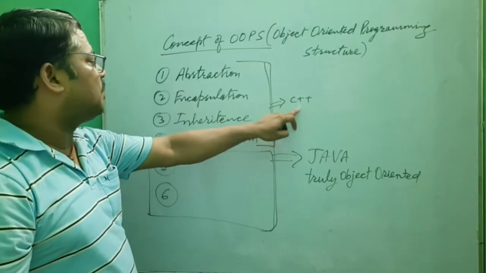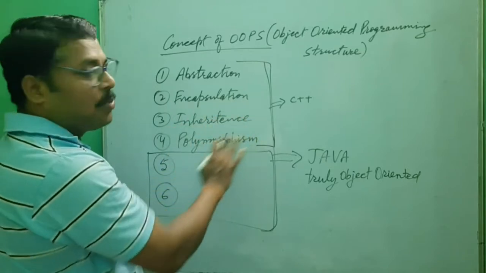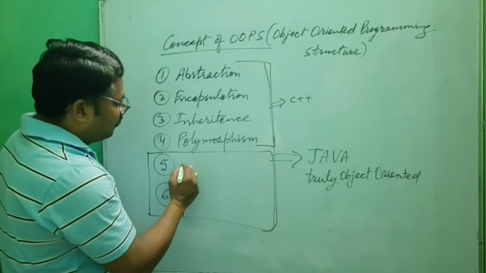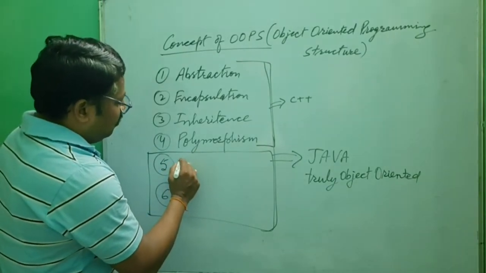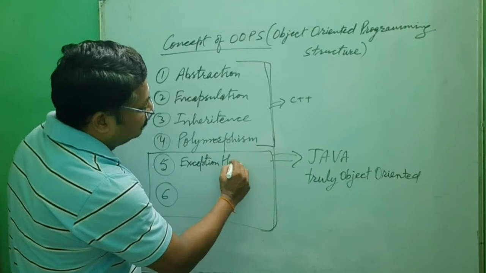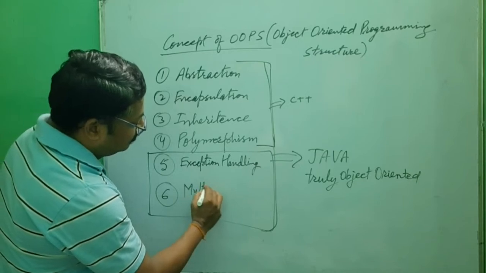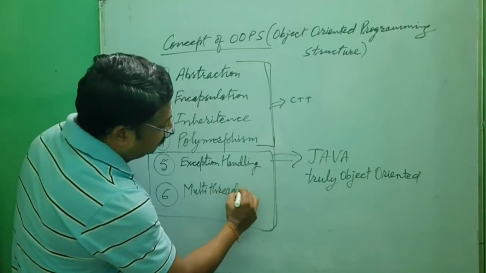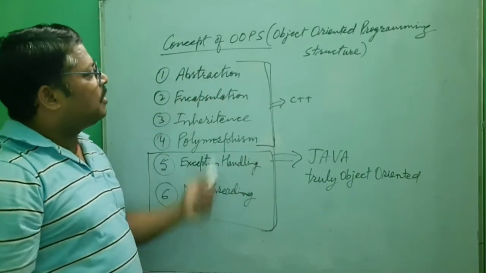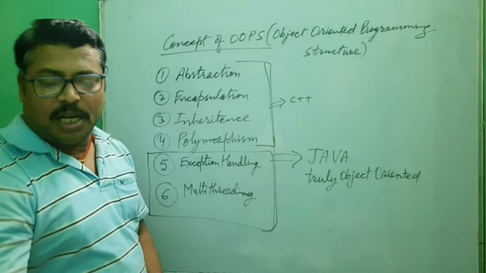C# uses only these four: abstraction, encapsulation, inheritance, and polymorphism. Now, what are the two extras that Java supports? The first is exception handling and the second is multi-threading. So that is the concept and principles of this. One by one we will understand abstraction, then encapsulation, then inheritance, then polymorphism.